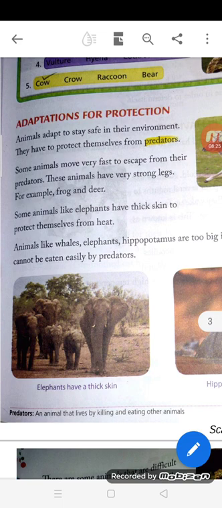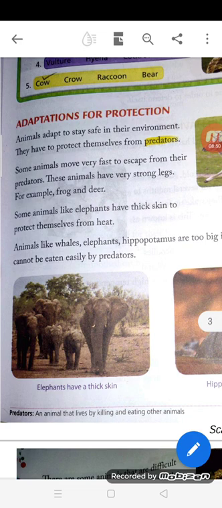Some animals move very fast to escape from their predators. These animals have very strong legs, for example, frog and deer.